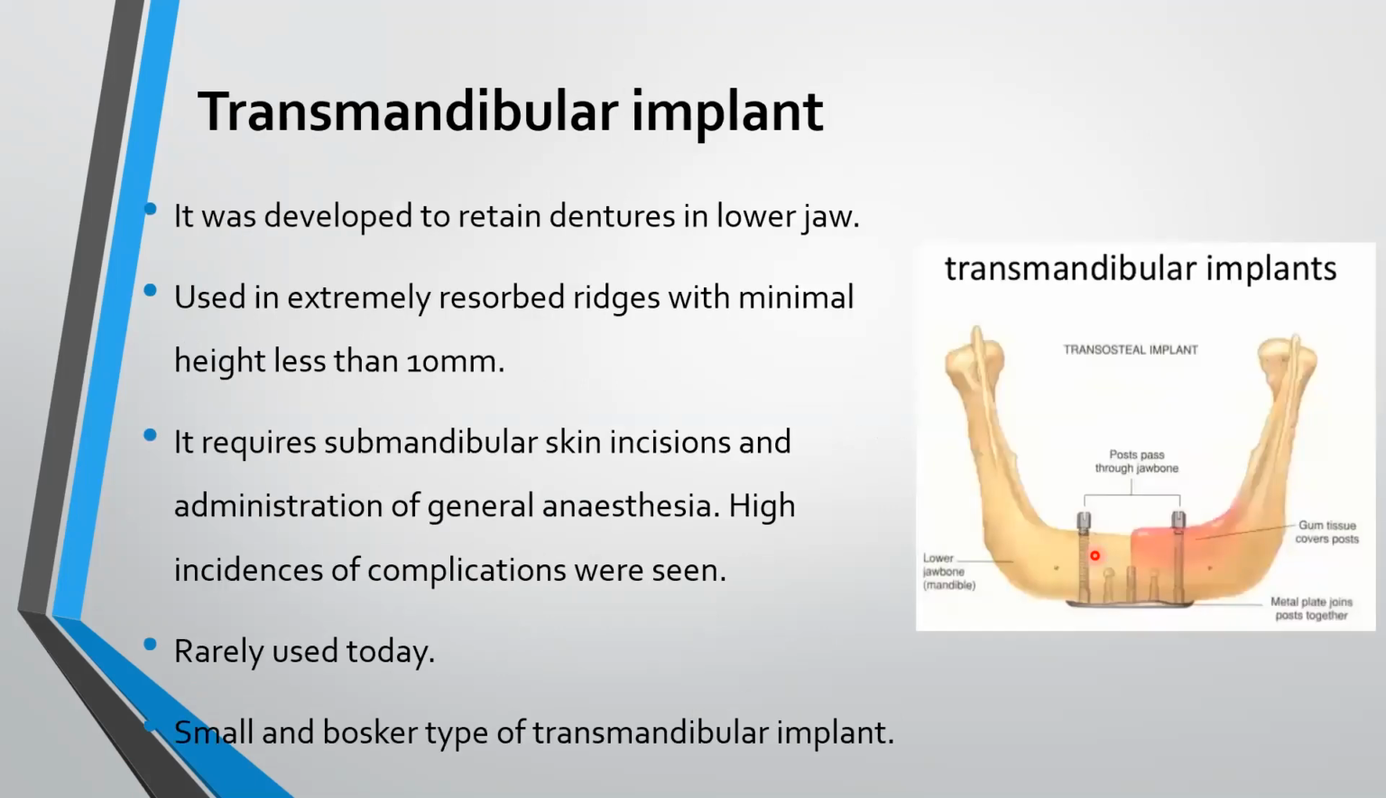Coming to transmandibular implants, it was developed to retain dentures in lower jaw. It is used in extremely resorbed ridges with minimal height less than 10 millimeters. It requires submandibular skin incisions and administration of general anesthesia. There are high incidences of complications. It is rarely used today and it is of two types, Moll and Bosker. These posts pass through jawbone. Metal plate is placed in order to join these posts, and gum tissue covers the post.